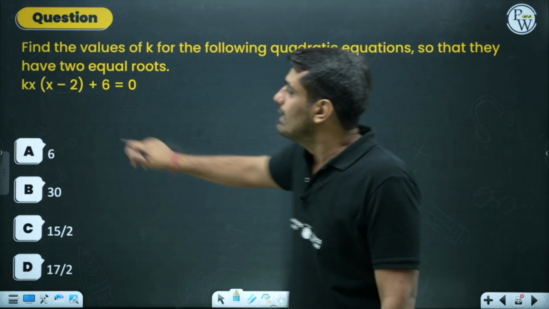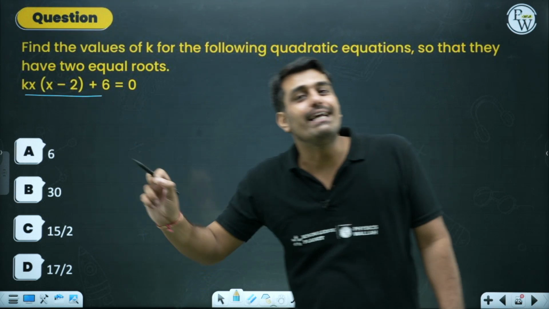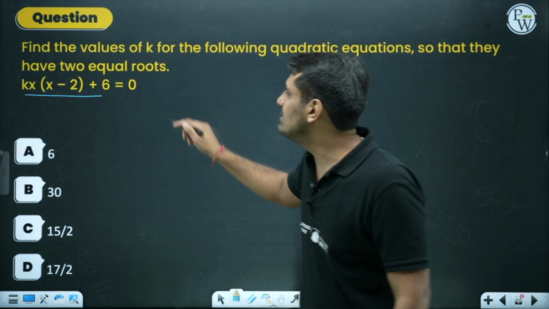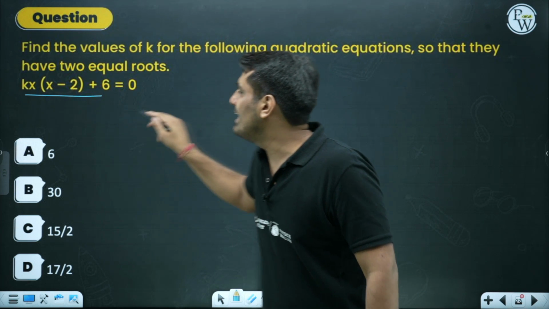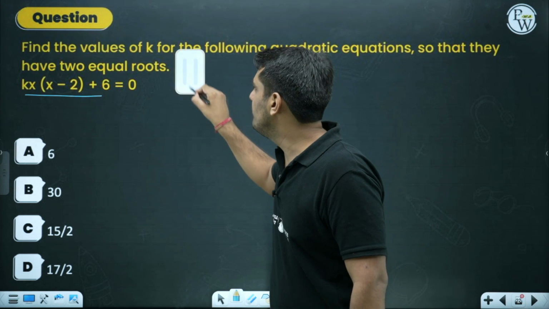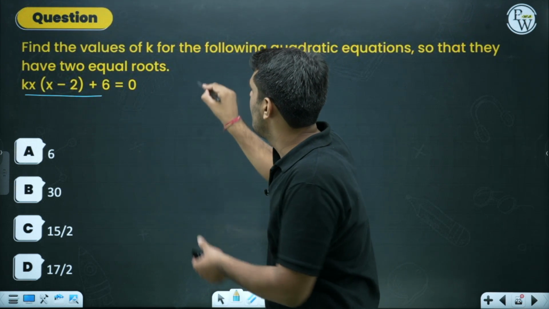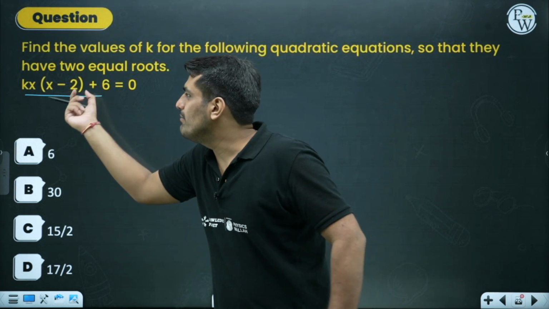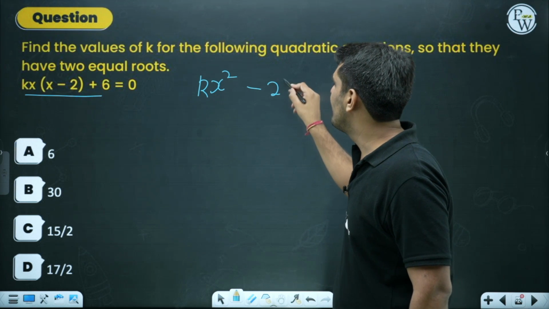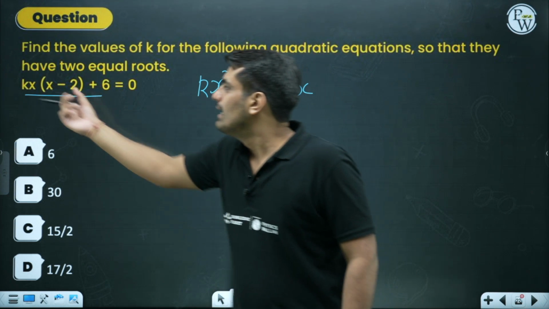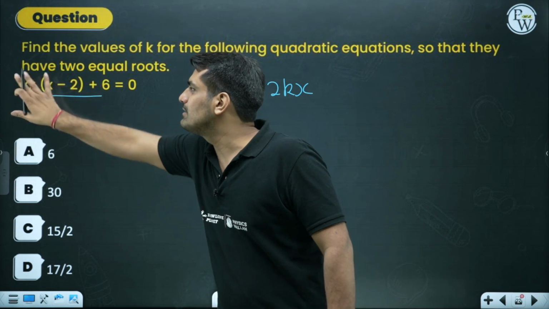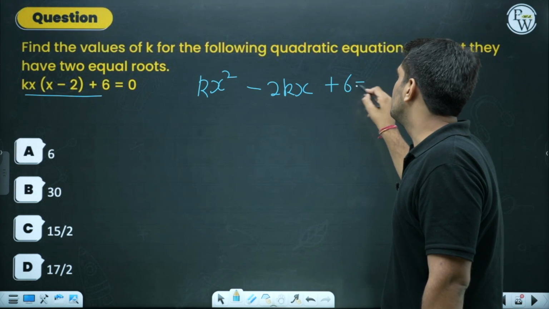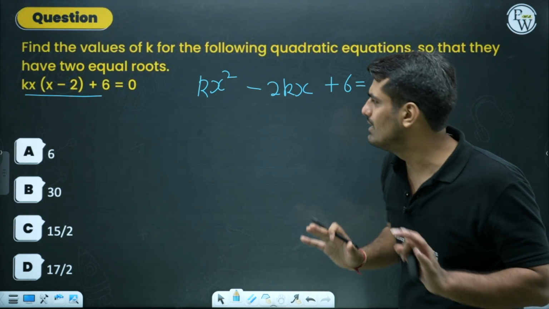Start with the question. Over here, always make sure that the equation is in the general form because we are interested in the values of A, B and C. Writing the general form. kx multiplied with x, so this will be kx square, kx being multiplied with minus 2, so minus 2kx, and then this part being done, plus 6 equals to 0. Now it seems to be much more familiar.